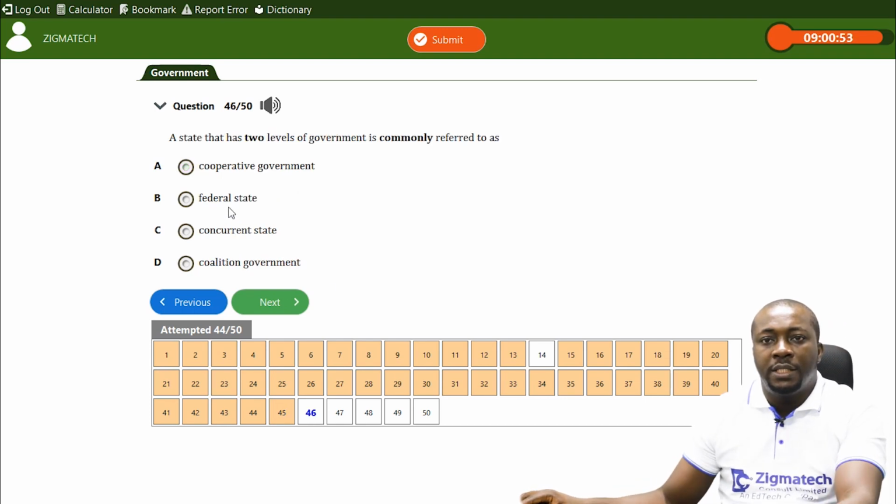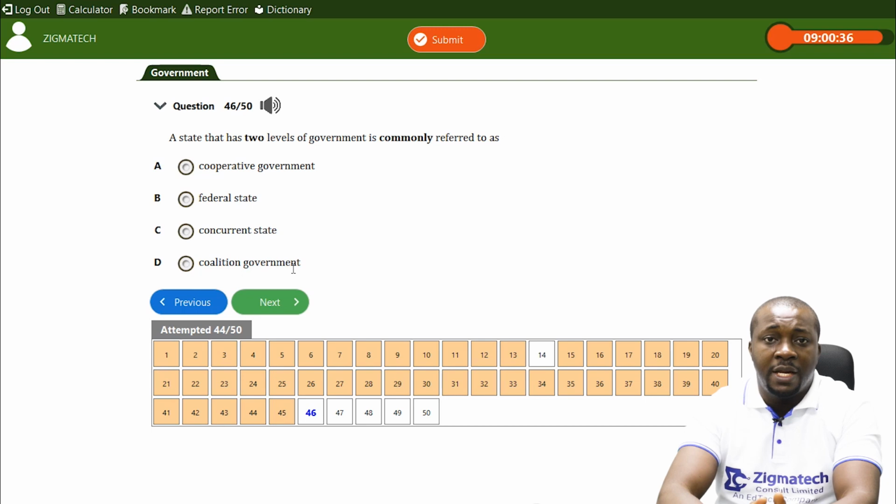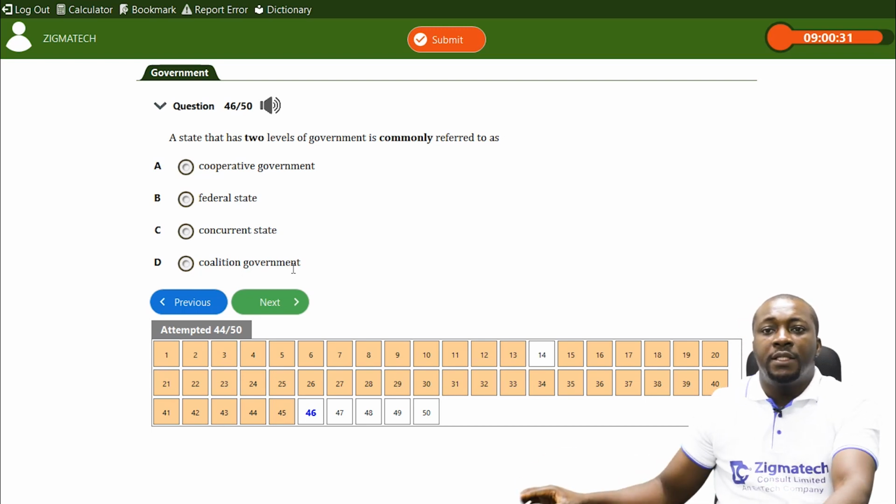Now, this question says, a state that has two levels of government is commonly referred to as, is it coalition government? That is a government made up of two political parties that come together to form it, usually found in a parliamentary system where no party wins a majority of seats. Is it concurrent state?